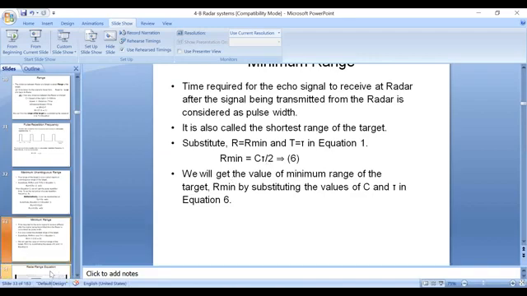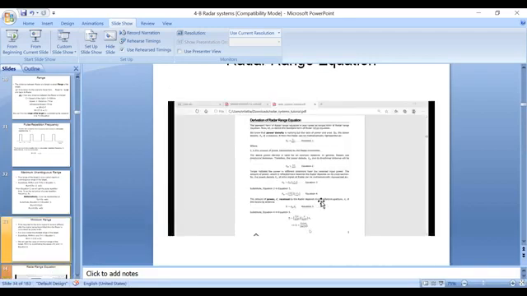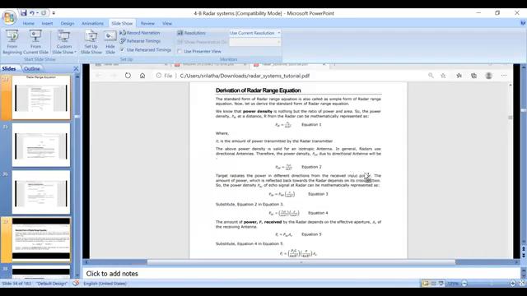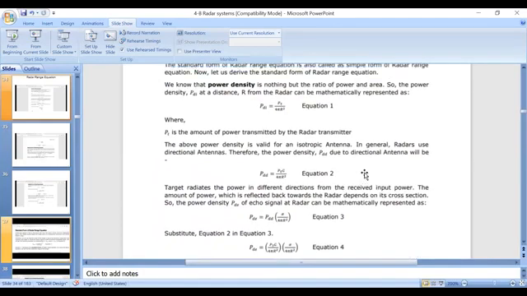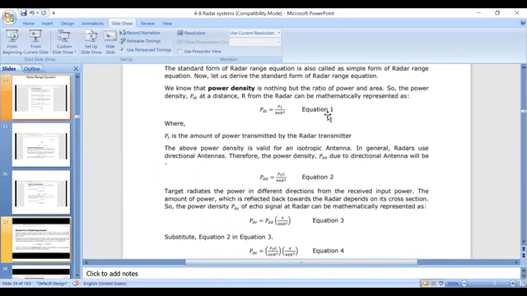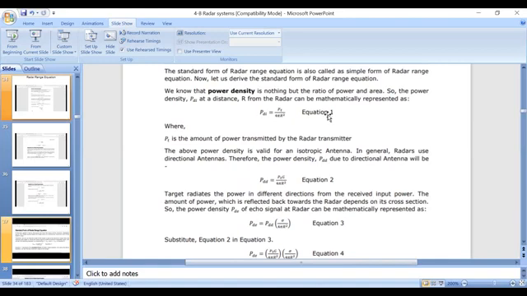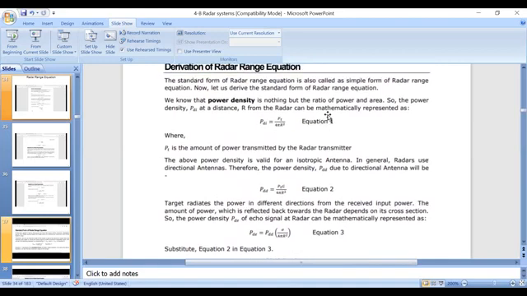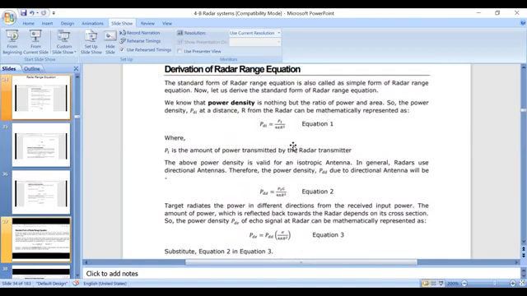Okay, so now I want to explain the basic radar range equation. See here, all of you. Actually, we have a standard form of the radar range equation initially. After that, by taking some modifications into account, we derived the modified forms of the radar range equation.